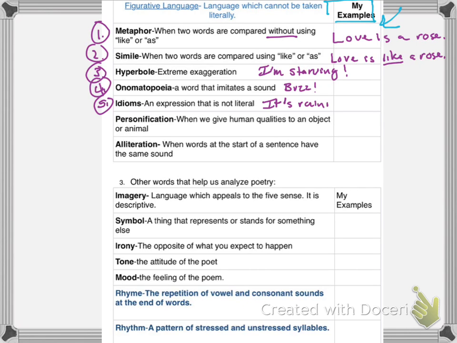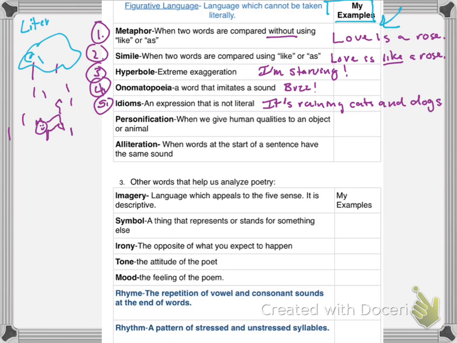it's raining cats and dogs. Okay, that means it's raining hard. Doesn't mean we have this going on outside. Okay, they're not coming from the sky. That would be the literal meaning, if cats and dogs were raining down from the sky. Figurative meaning is just it's raining really, really, really hard. Okay, so keep that one in mind.